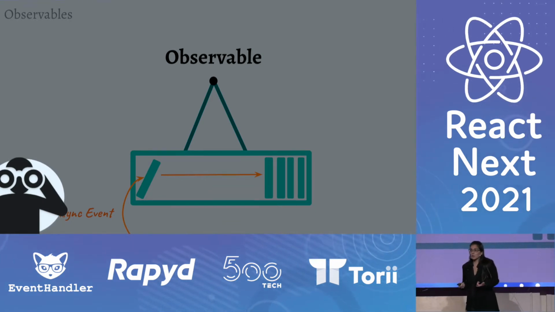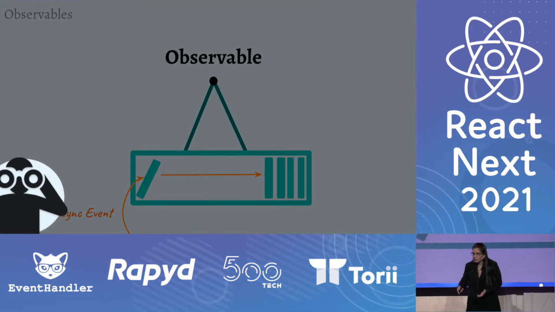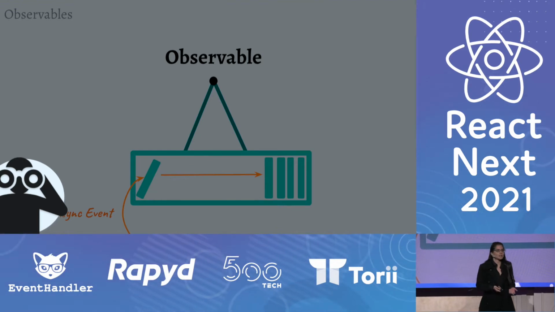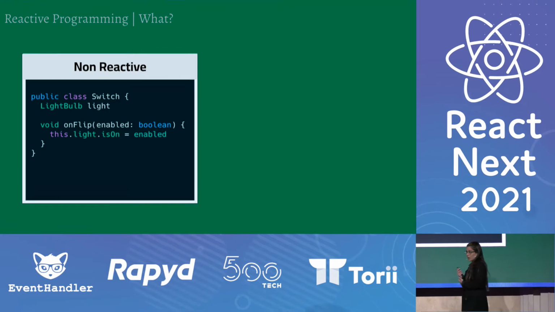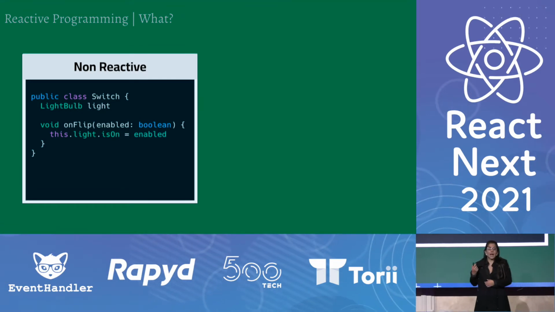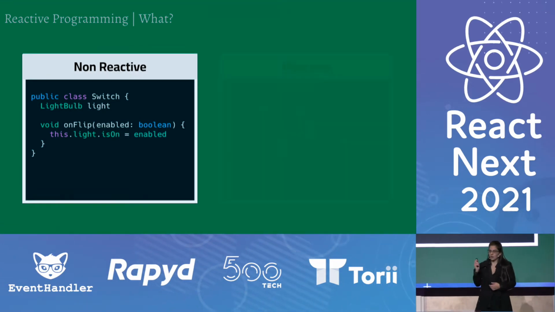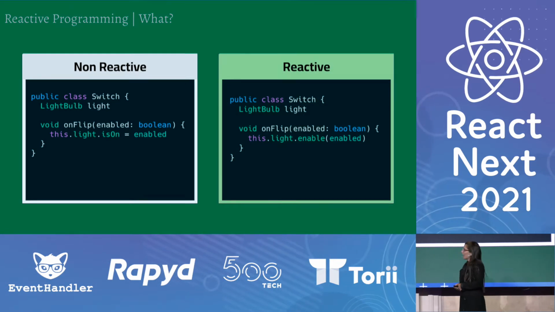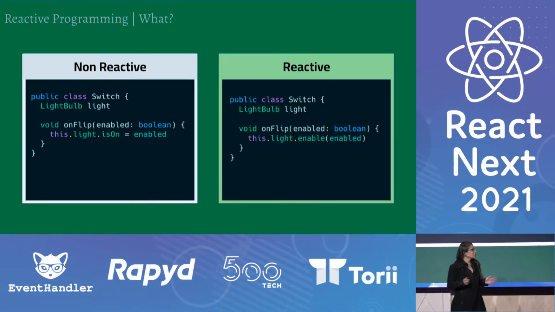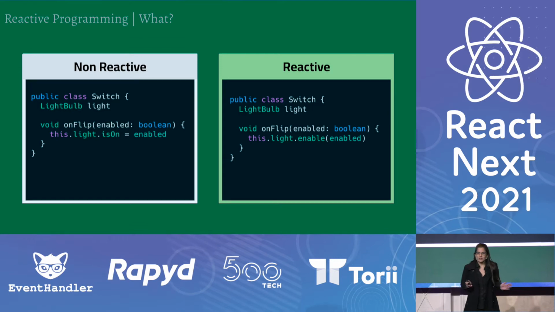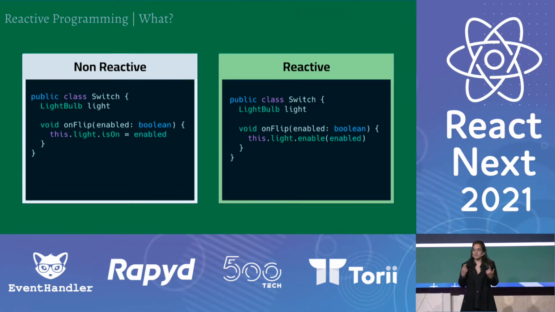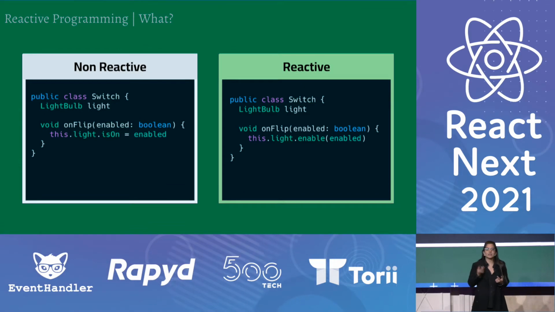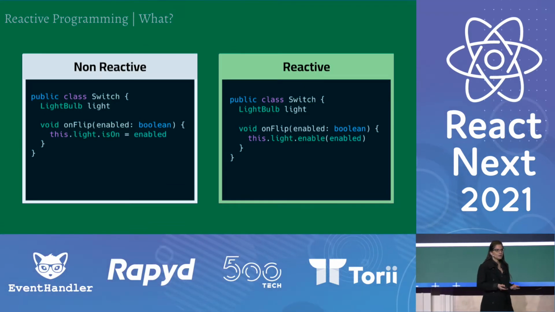So whenever the observable gets changed, you will be notified about it, and you will get access to the new items. If we go back to the light and the switch example, a reactive way to implement it would be something like this. As you can see, I don't use any observable data structure or anything, but if you think about it, it's almost like the light listens to the state of the switch and modifies itself accordingly.